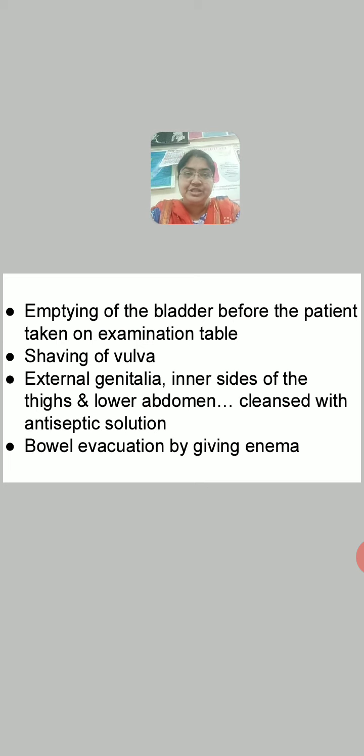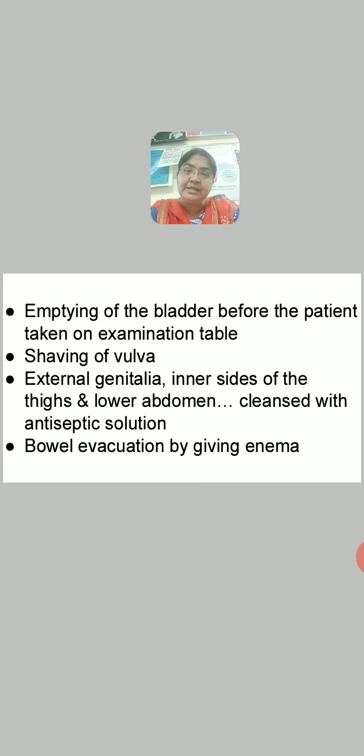When you get the patient of normal labor, patient is in the first stage of labor, labor pains have started. Before you take the patient on examination table, emptying of the bladder is a must. Because if the bladder is full and when you attempt for the vaginal examination, the evacuation of urine may occur during the examination.